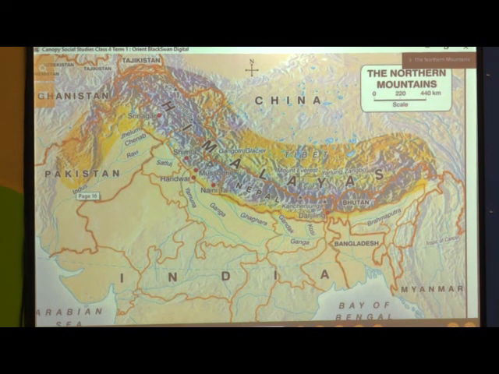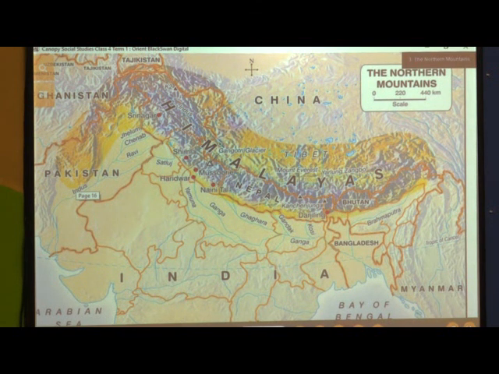See the rivers here, this is the Indus river and this water is flowing. Gangotri glaciers, and here is Mount Everest.